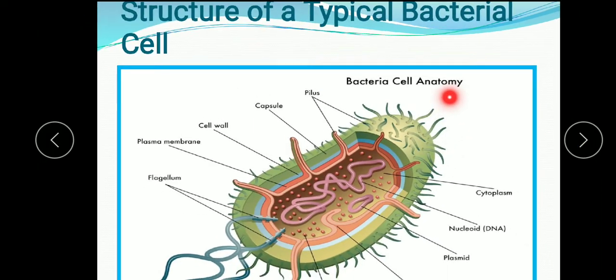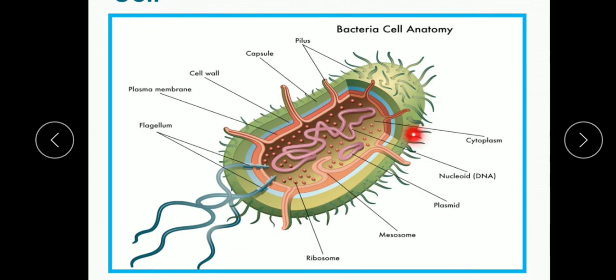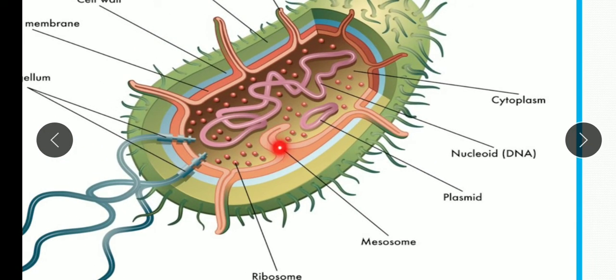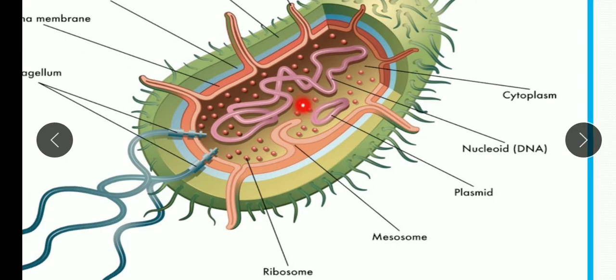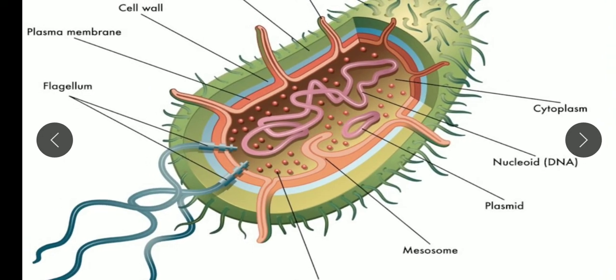that is the mode of reproduction. One more important structure we will study is the mesosome. You can see here, this is the mesosome. Mesosomes are extensions of the plasma membrane, and they are the reservoirs of respiratory enzymes. You know, children, that the prokaryotic cell does not have double membrane bound organelles. So no mitochondria, no Golgi body, no other double membrane bound structure. So here the mesosomes contain the respiratory enzymes.